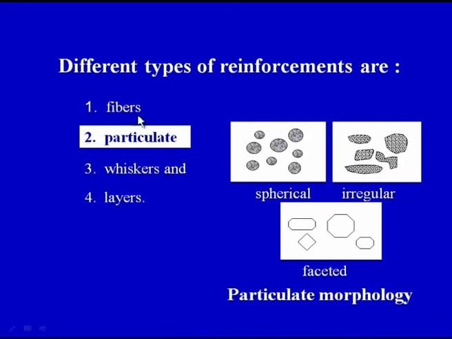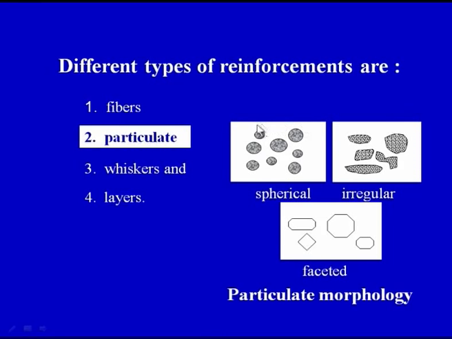So we can have continuous fibers as the reinforcement, whiskers as the reinforcement, or different layers as the reinforcement, but this particular slide gives an idea of how the particles can be added as a reinforcement.